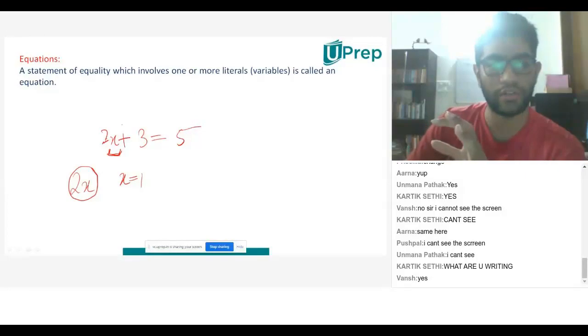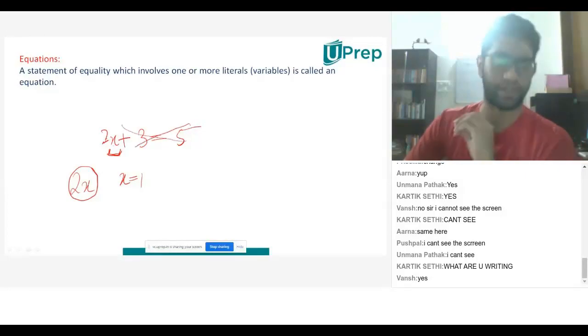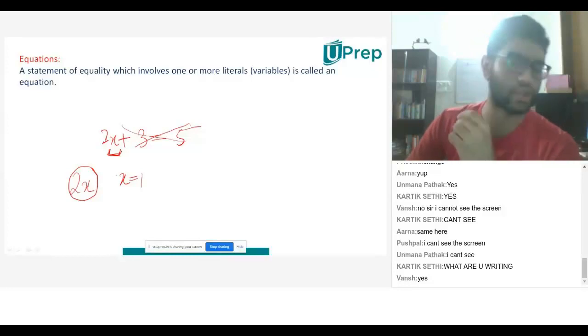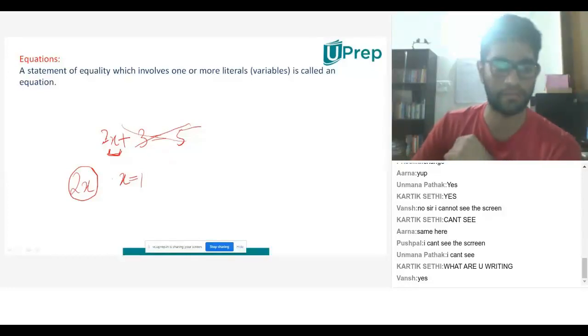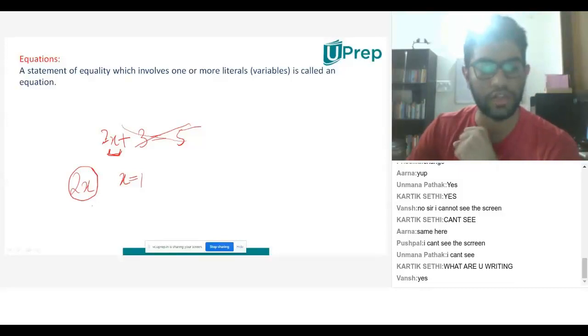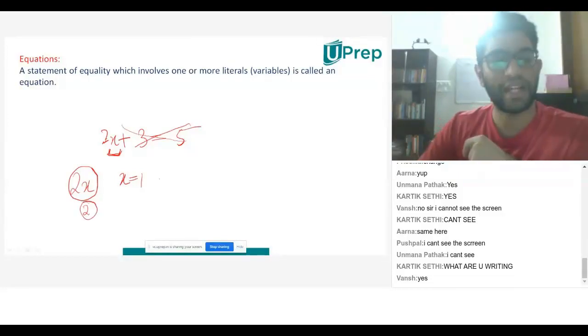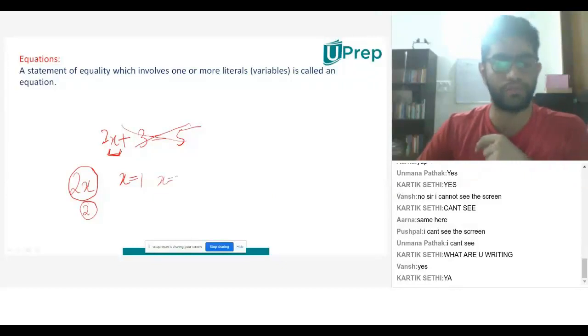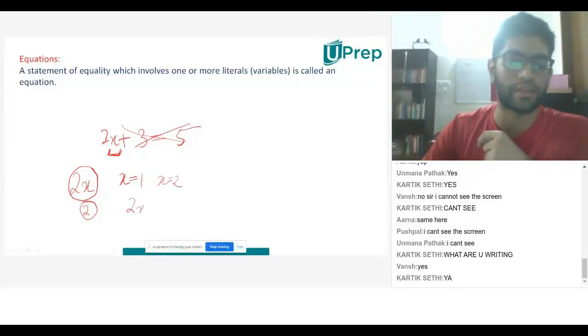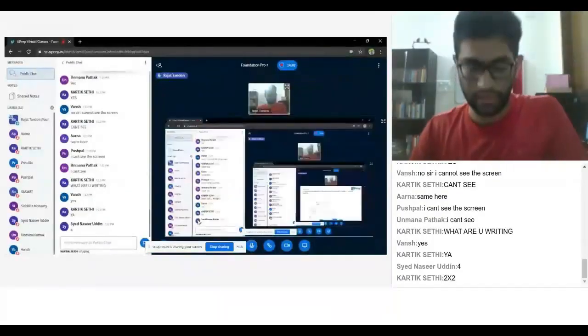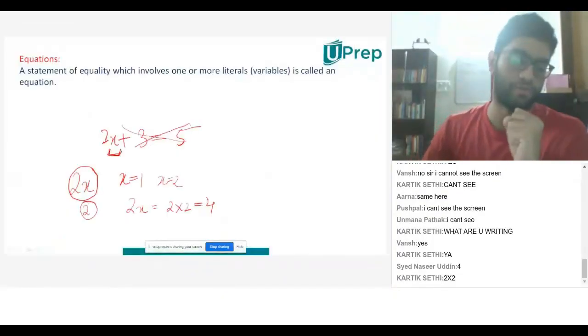So now I have written something very simple. 2x plus 3 equal to 5. Forget about all this. Let's just focus on 2x. If I take 2x and if I'm telling you that the value of x is 1, what is the value of 2x? It is 2. Am I right? Now, if I tell you the value of x is 2, then what is the value of 2x? It is 2 into 2. It is 4. Am I right? Yes. So what do you observe?